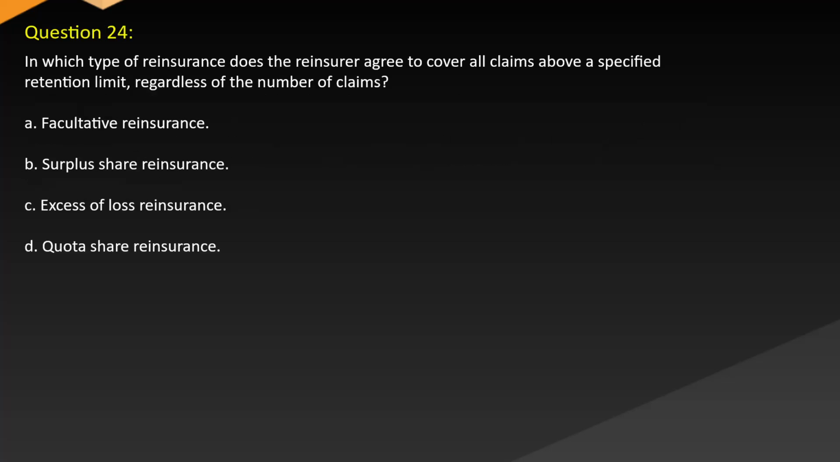Question 24. In which type of reinsurance does the reinsurer agree to cover all claims above a specified retention limit regardless of the number of claims? A. Facultative reinsurance. B. Surplus share reinsurance. C. Excessive loss reinsurance. D. Quota share reinsurance.